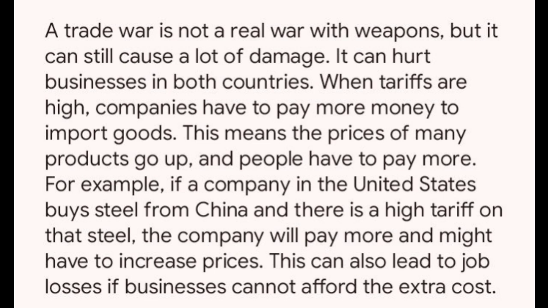When tariffs are high, companies have to pay more money to import goods. This means the prices of many products go up, and people have to pay more. For example, if a company in the United States buys steel from China and there is a high tariff on that steel, the company will pay more and might have to increase prices. This can also lead to job losses if businesses cannot afford the extra cost.